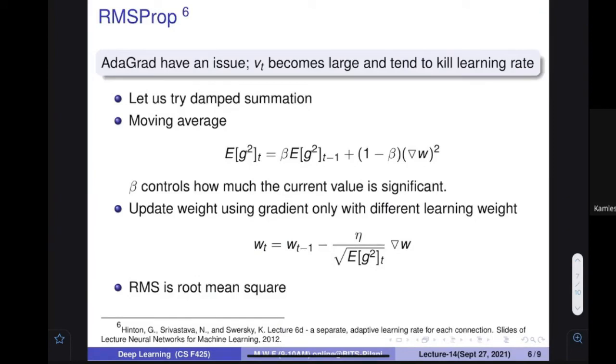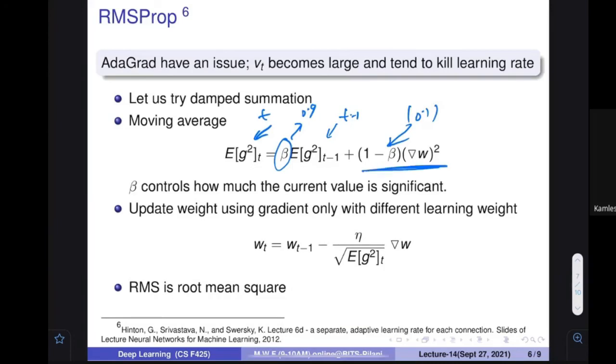This has been obtained by using this particular method, where I multiply with 1 minus beta and beta times. So how much significance do I have to give to this particular current quantity? Here, forget about this. This is V1 only. Just think that this is V. It's just notation, they are using different notation, that's why I'm also putting it over here. So this is at the time of t. If you want to find out, see what is at the time t minus 1, multiply with the beta. What is beta? I'm talking about 0.9, and similarly this value is 0.1.